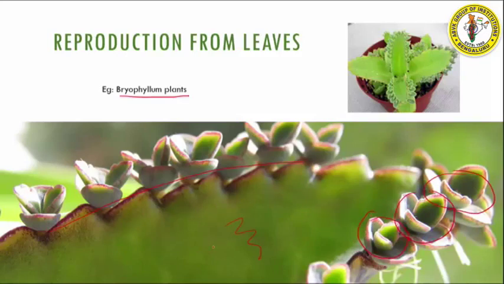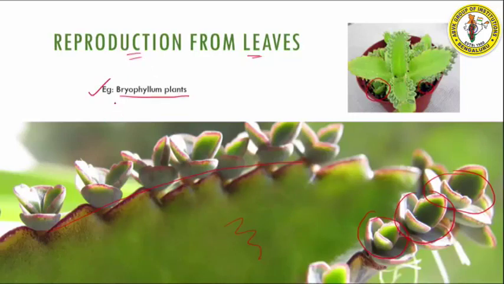Now, when this leaf dries and falls onto soil, they will all start growing into a new plant. You can see here there are small plants that are coming, right? These are coming from dried leaves that fall on soil. So this is a method of reproduction from leaves where the example is bryophyllum.